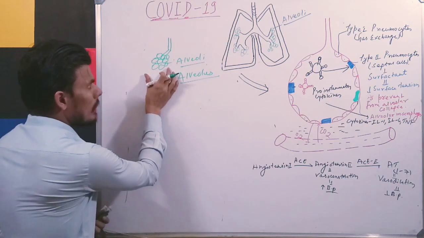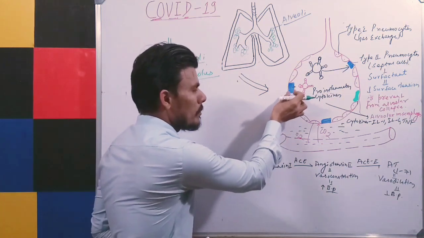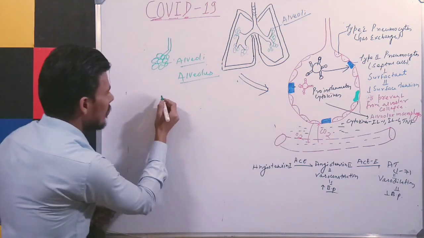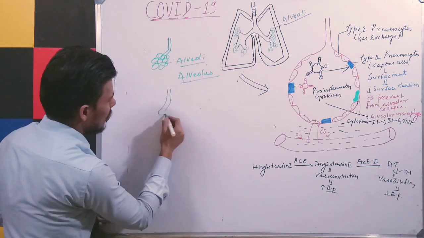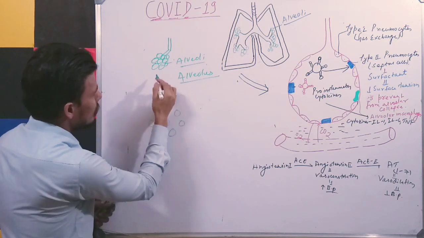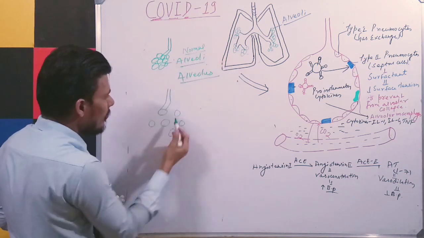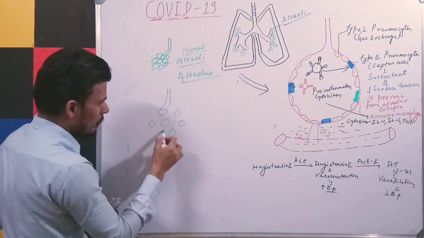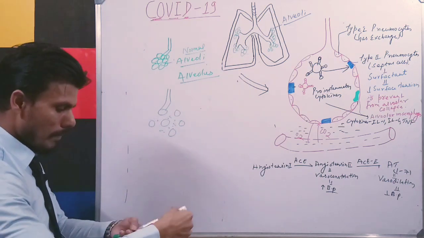So this is the normal alveoli. Now, due to the accumulation of fluid, and you know that there is damage to the type 2 pneumocyte cells, there will be an irregular thickening of the tissue. You can see here, this is a normal alveoli. There will be an abnormal, irregular thickening of the tissue between the alveoli.